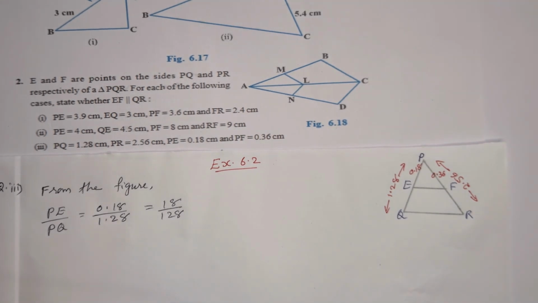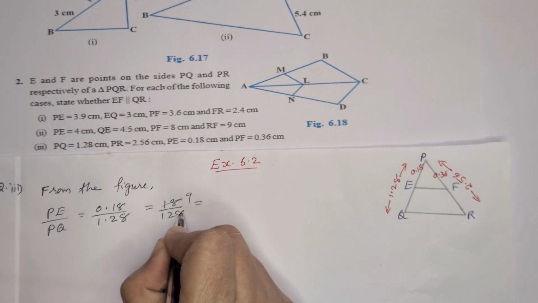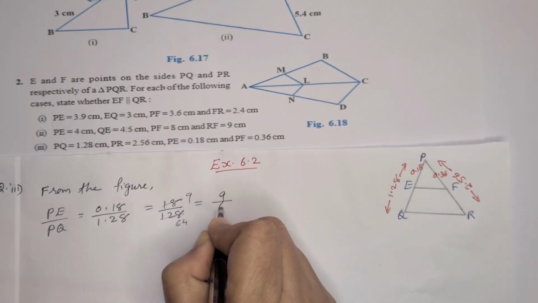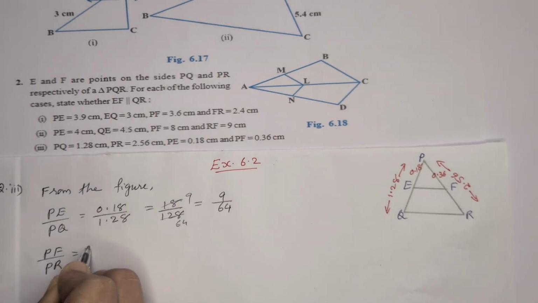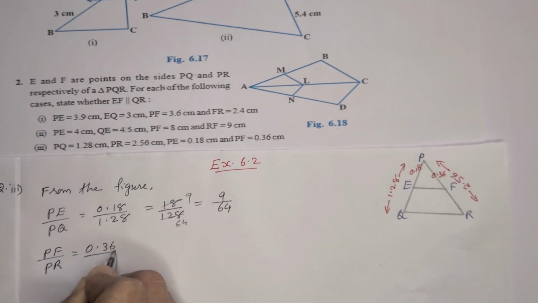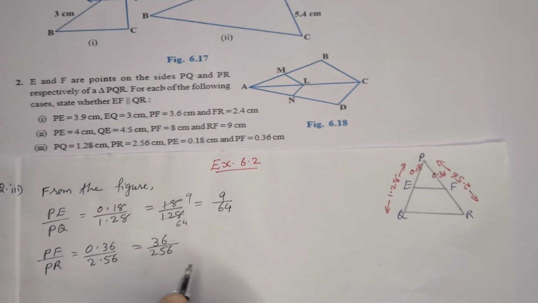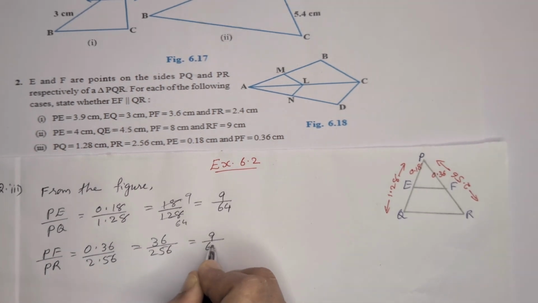We can divide by 2, it will become 9 by 64. Same way the other side, PF divided by PR is equal to 0.36 divided by 2.56, which is equal to 36 by 256. When we are dividing with 4, we will get 9 by 64.